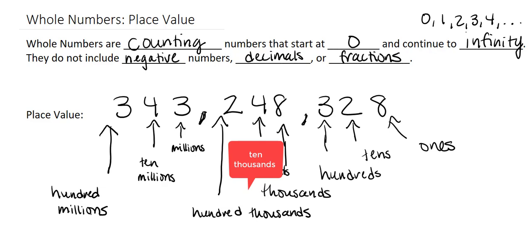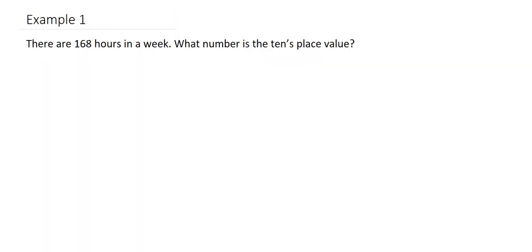So now that we've done this, let's go over a few examples. Example 1: there are 168 hours in a week. What number is in the tens place value? So let's rewrite this number, 168. This 8 is in our ones spot.